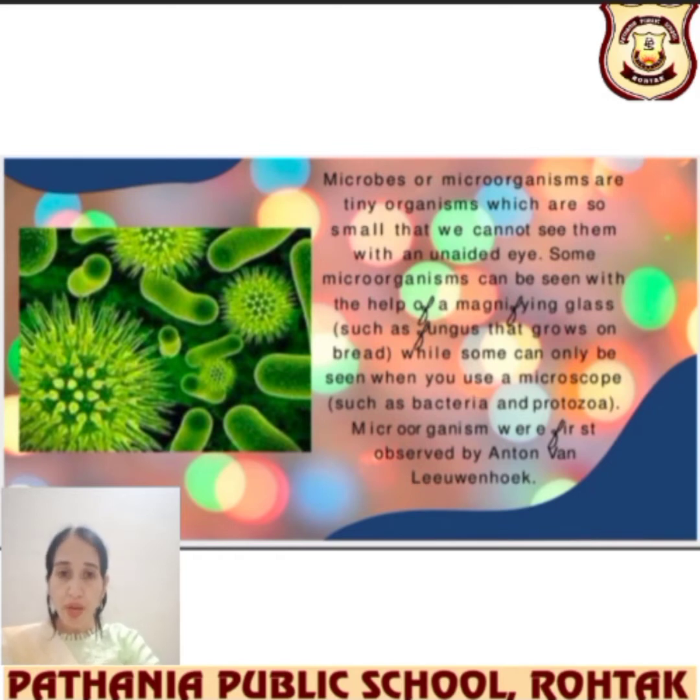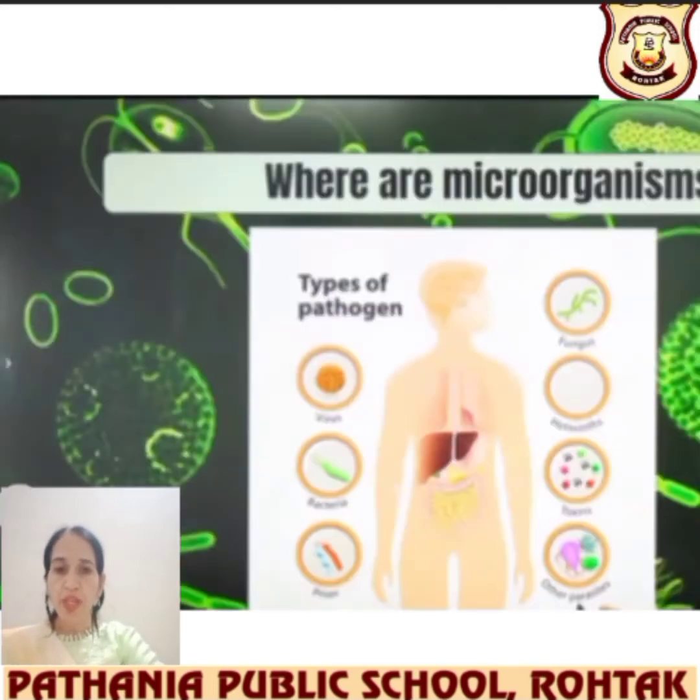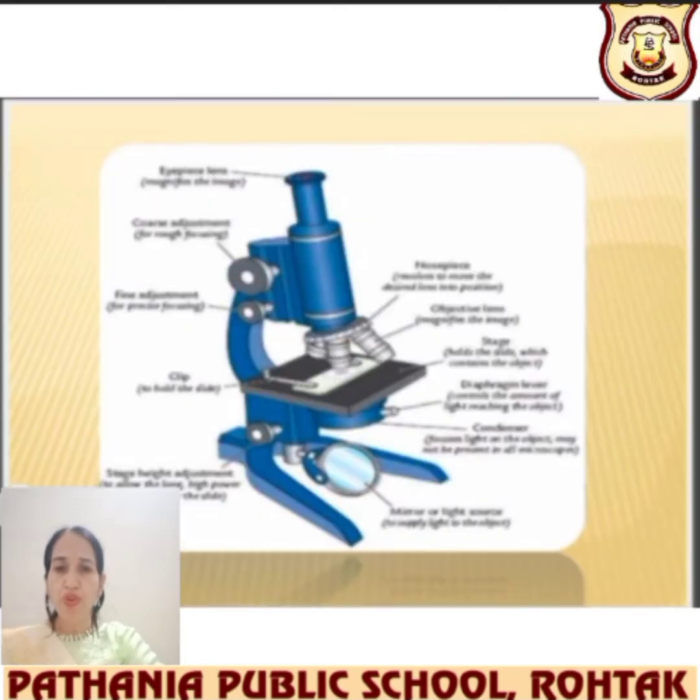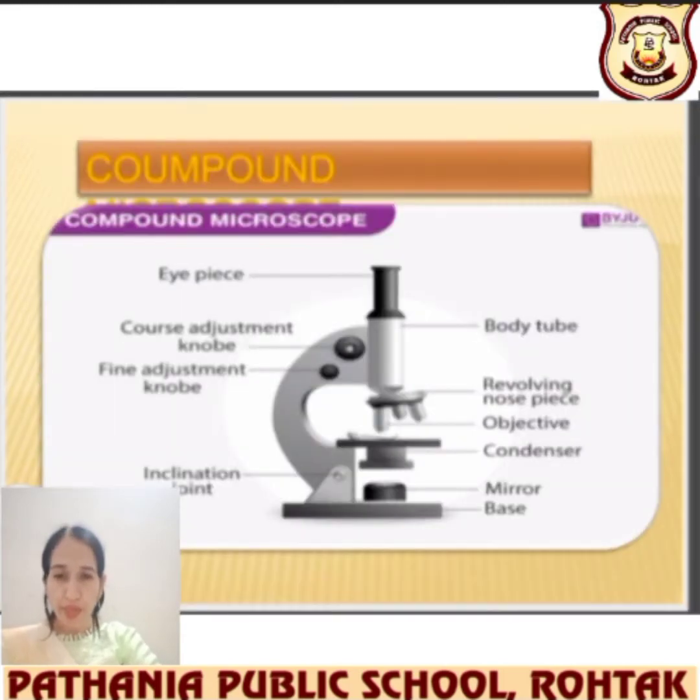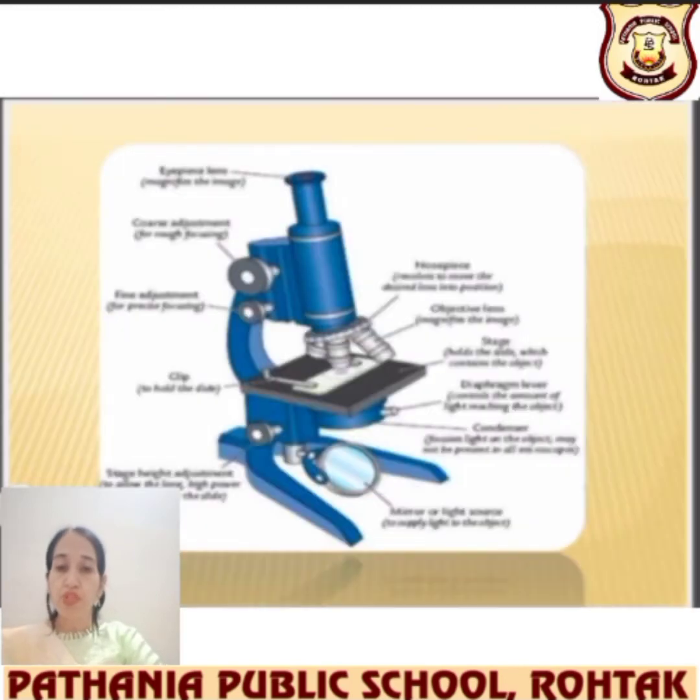What are microorganisms? Microorganisms are very tiny microbes that are very small. They cannot be seen with our naked eyes, so we need a microscope to see them. A compound microscope is used to observe them very closely. For example, take a drop of pond water, put it on a slide, then put it under the microscope. You will see many kinds of these microbes that were shown in the pictures.